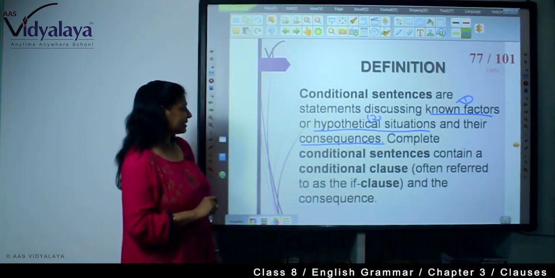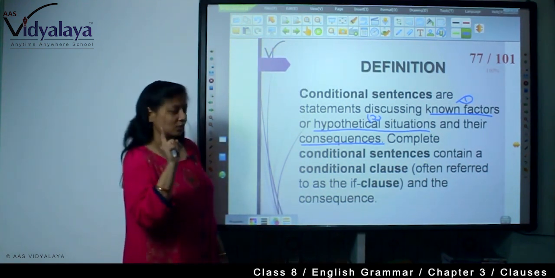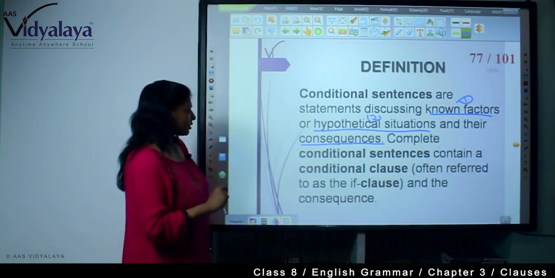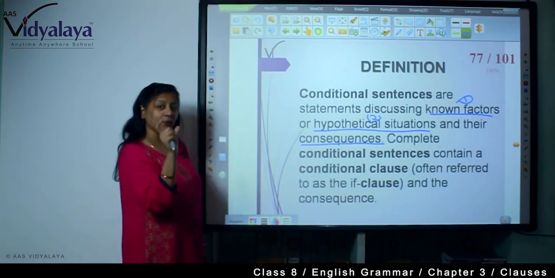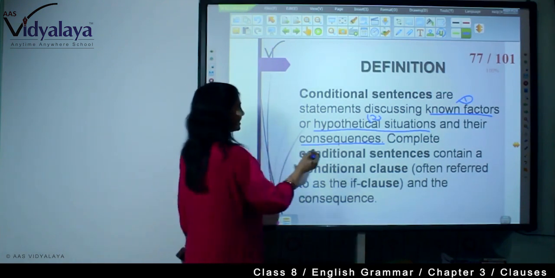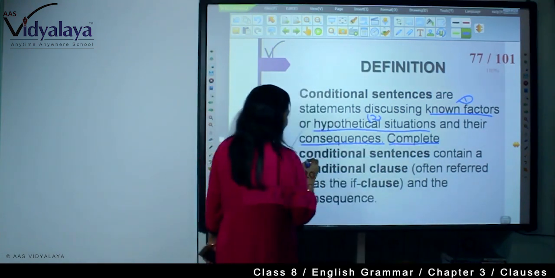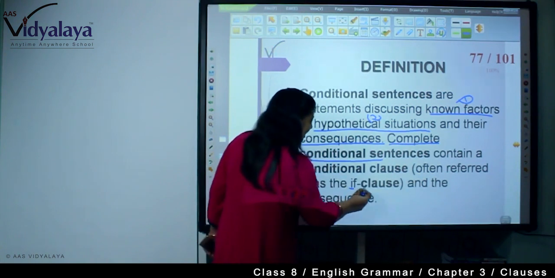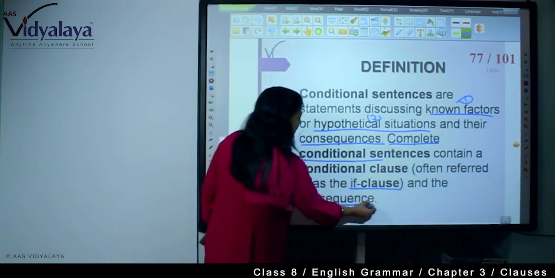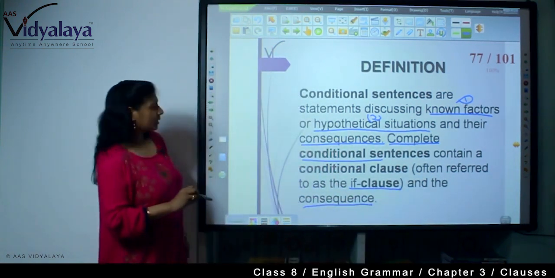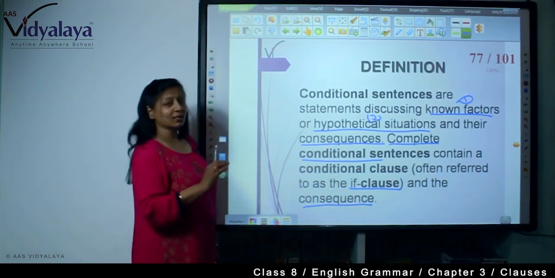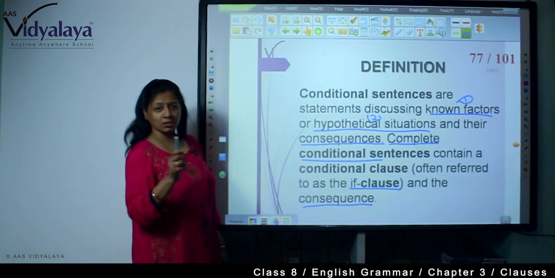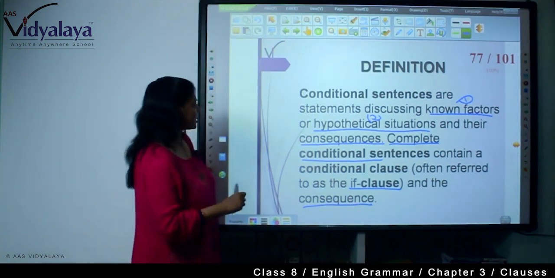Complete conditional sentences contain a conditional clause, often referred to as the if clause, and the consequence. See, there is a complete conditional sentence. A complete conditional sentence has an if clause and its consequence. Then only it is called a conditional sentence. If you don't have the consequence, it is not a complete sentence.